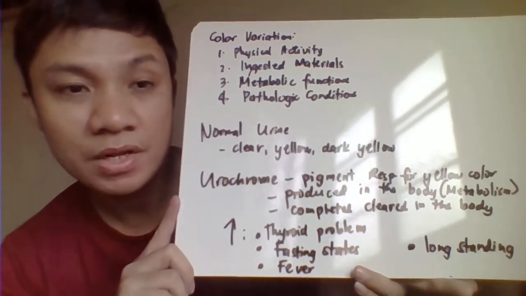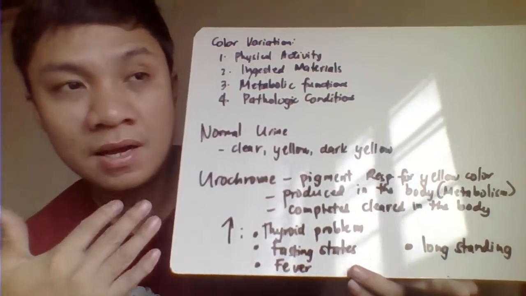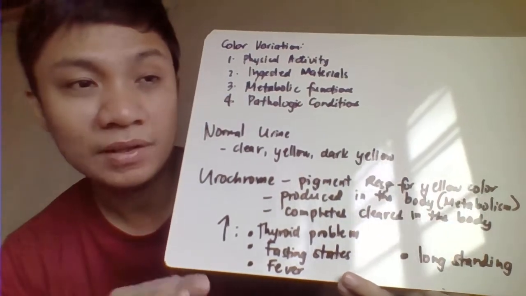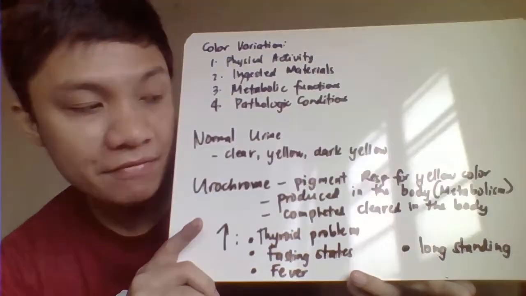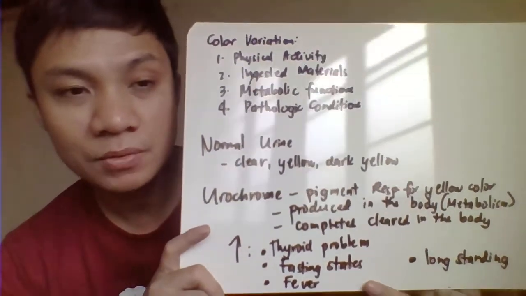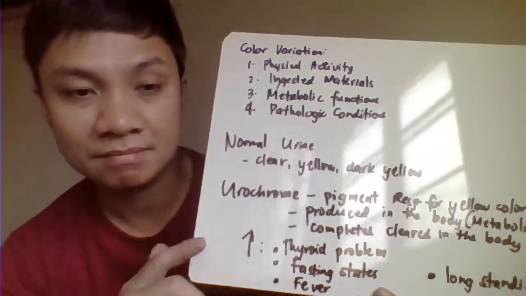That's why the first morning specimen is always dark yellow, because our urochrome is not washed off since we are asleep. Then we also have fever, and allowing the specimen to sit for a longer period of time would darken your specimen.